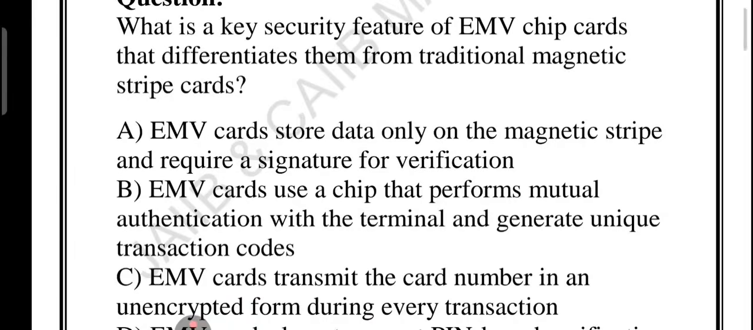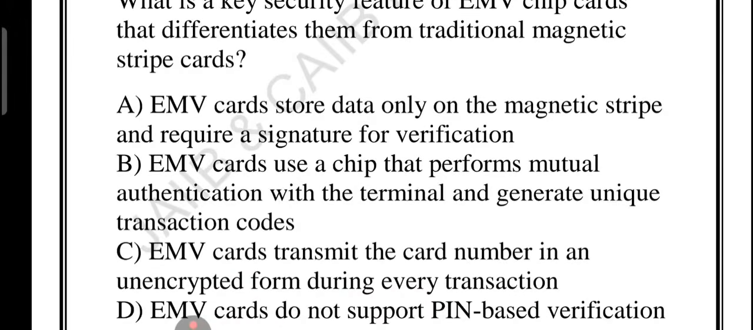What about option B? Option B says that the EMV chip card uses a chip that performs mutual authentication. Think of it like a secret handshake between your card and the payment machine. They both check each other to make sure that they are genuine. Plus, the chip generates a unique code for every transaction. So even if someone steals that data, they cannot use it again. For example, imagine you give a unique password every time you enter a room. Even if someone sees the password once, it won't work next time. That is how the EMV chip card protects you from fraud.